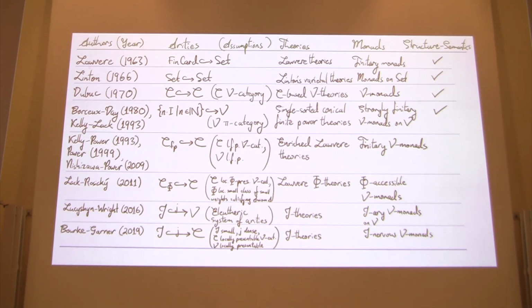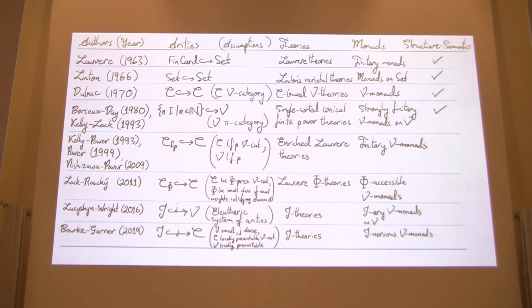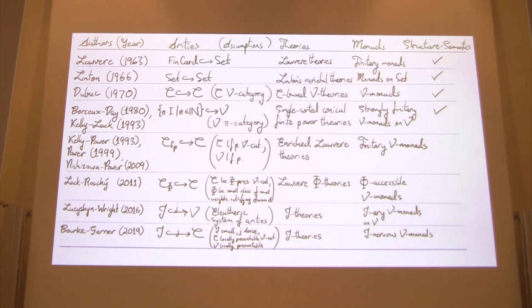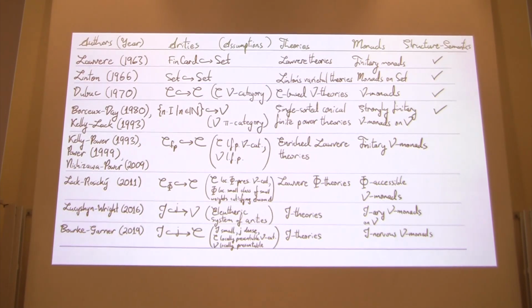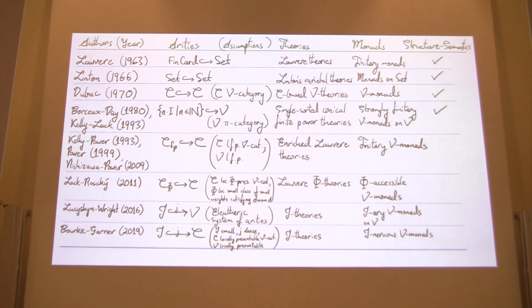But the scope of its applicability is limited by the assumptions that J has to be small and that C and V have to be locally presentable. So as a consequence, among the previous listed classes of examples, the only ones that are captured in full generality by this setting of Burke and Garner are the ones of Kelly power, and Nishizawa power in the locally finitely presentable setting, and in particular the classical case of Lawvere.